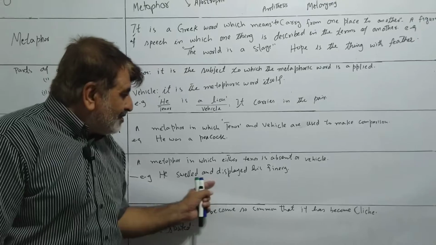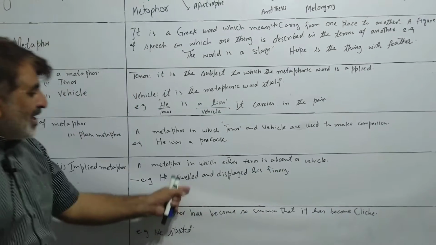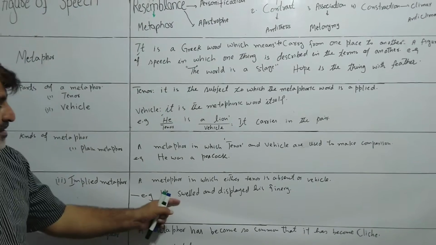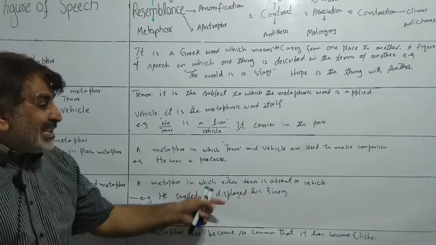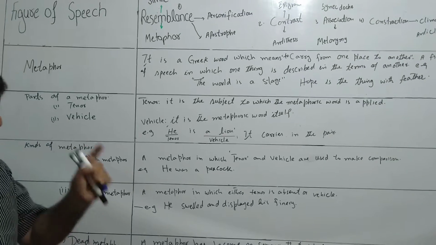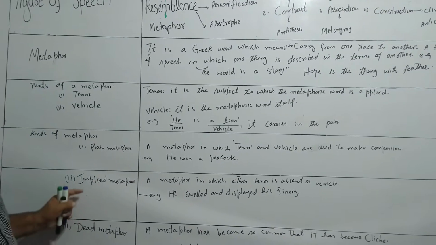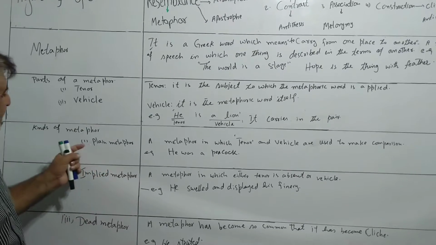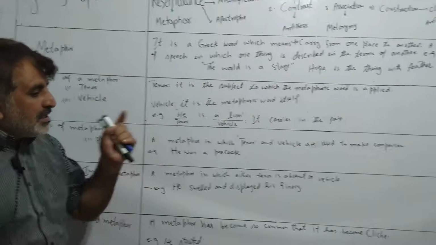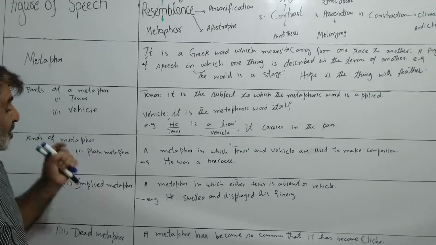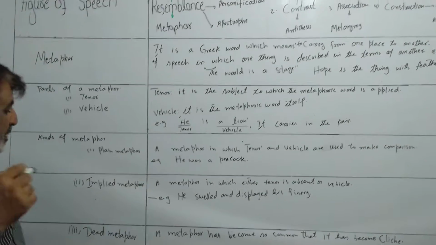Swelling, this is the habit of a peacock. So we infer one part. This is why this is implied. This is implied, not stated. If it is stated, then it means plain metaphor, it means both tenor and vehicle are explicit.